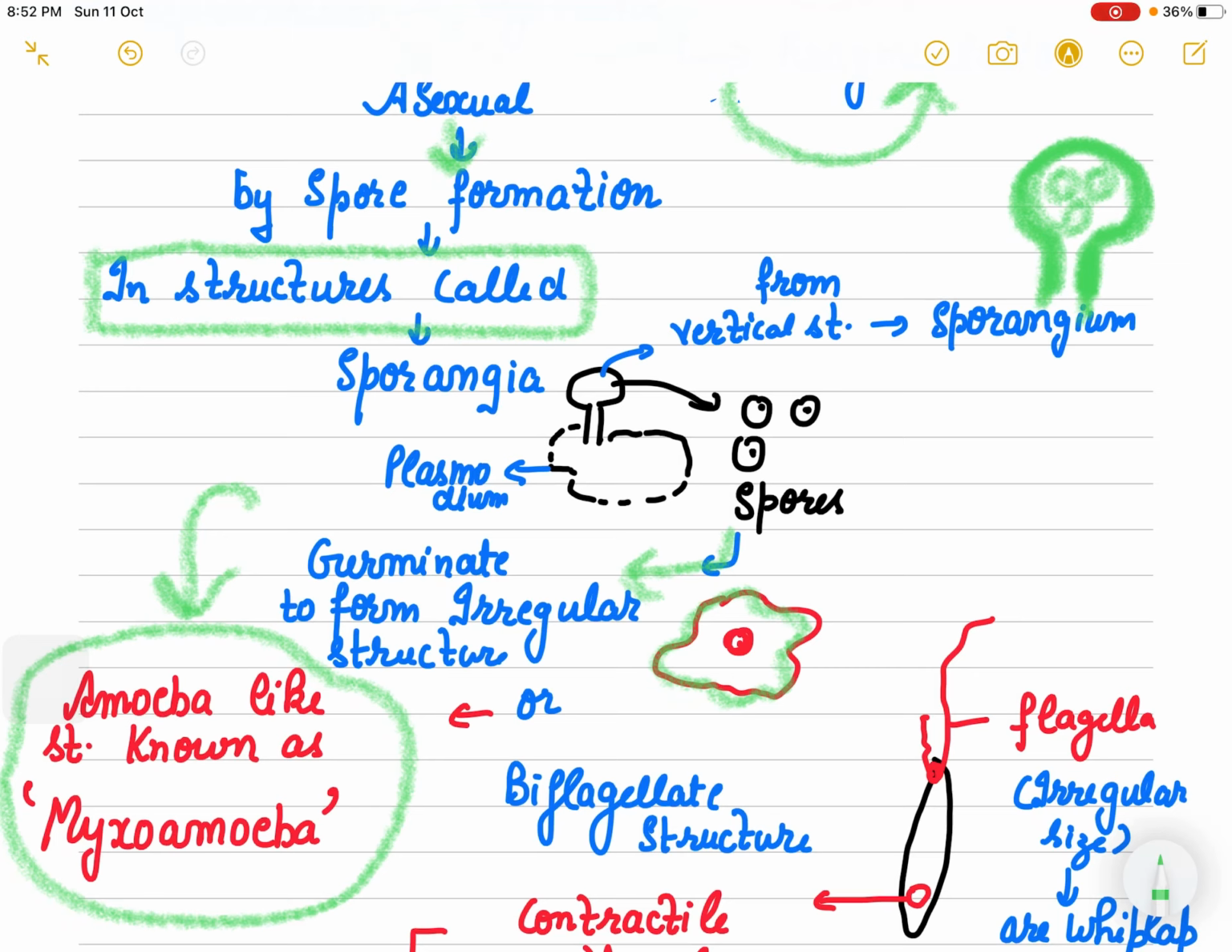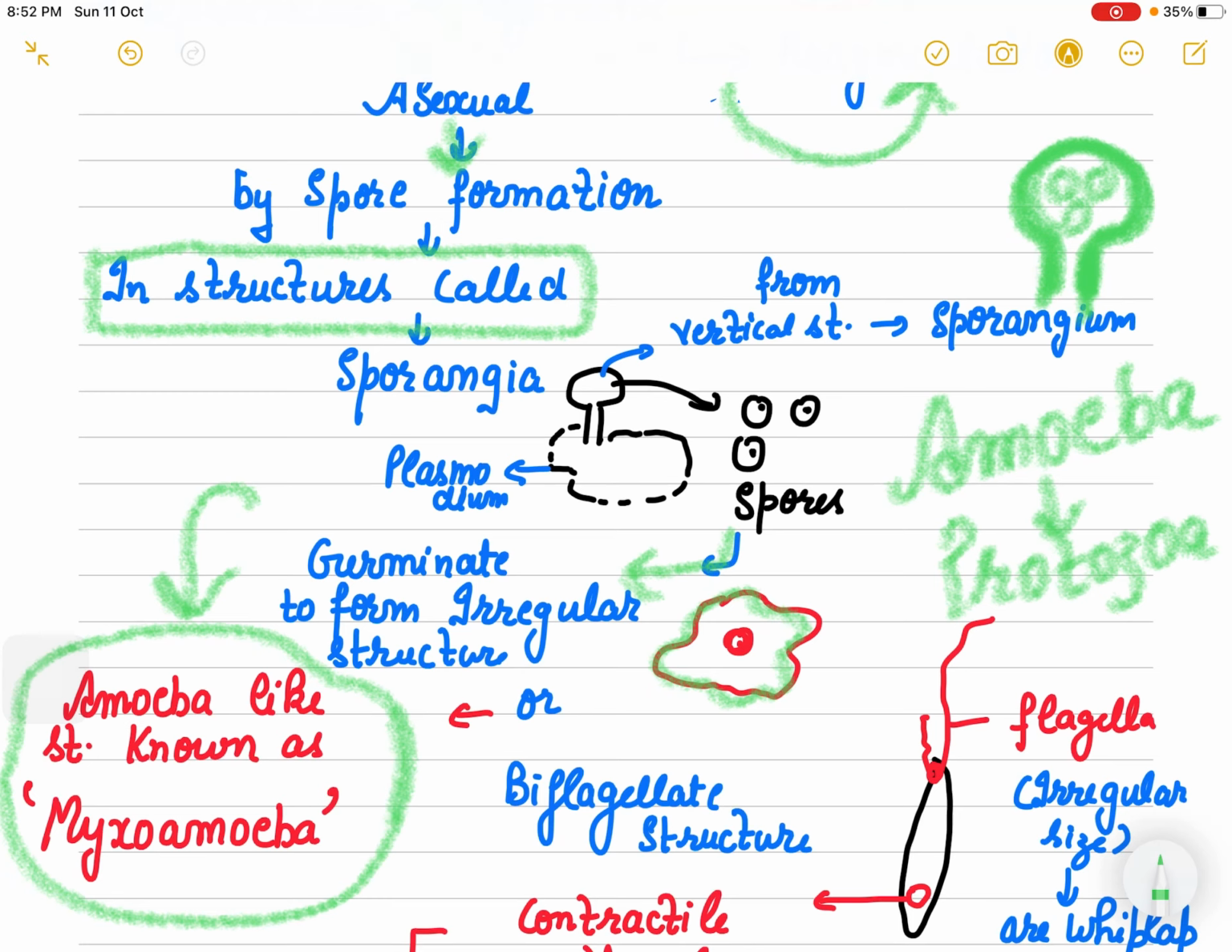So now it is very easy for the examiner to confuse you here, right? Amoeba, I told you in the starting table that amoeba is a protozoa. What is myxoamoeba? Myxoamoeba is a slime mold because when it reproduces through spore formation, it gives a structure which looks like an amoeba and it is known as myxoamoeba.